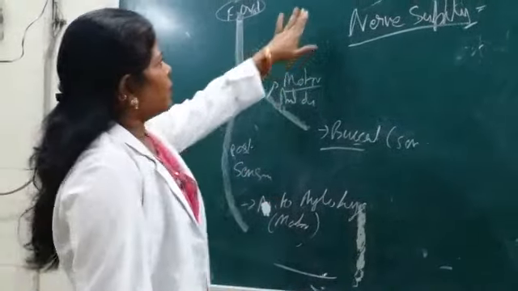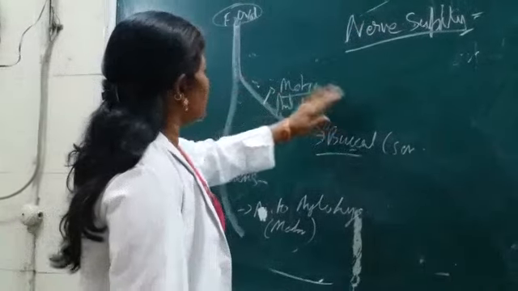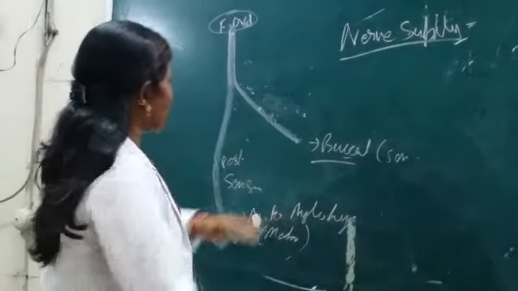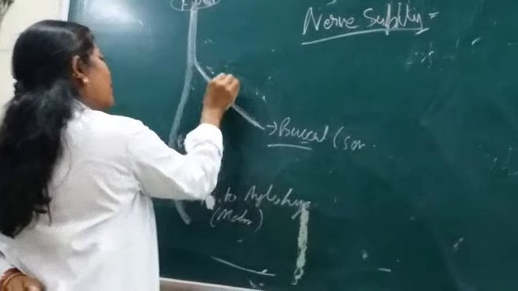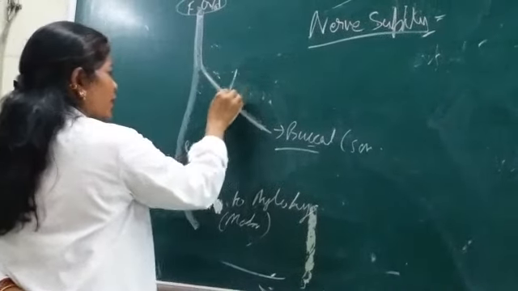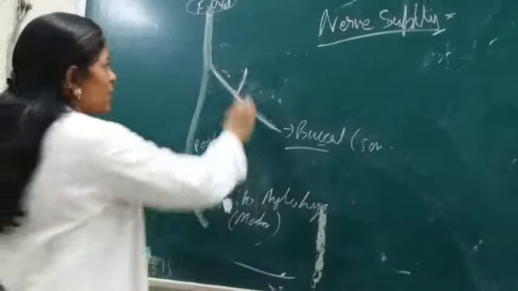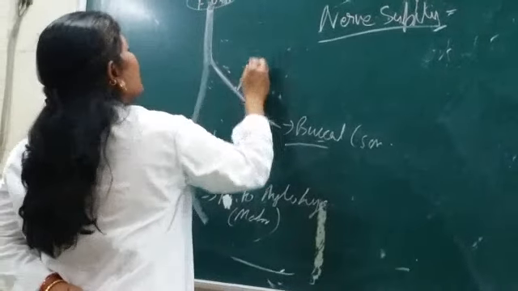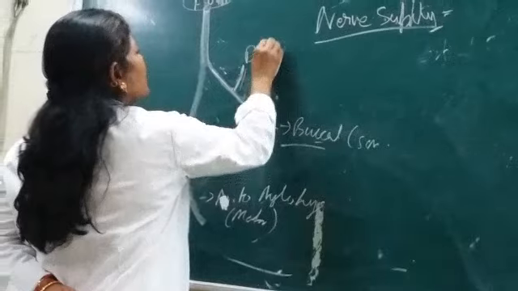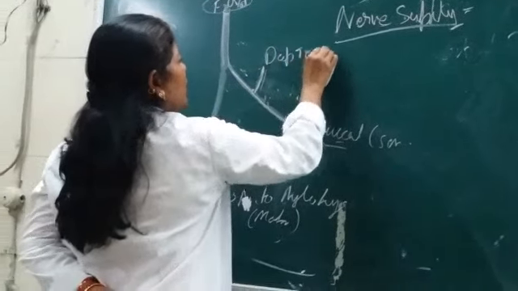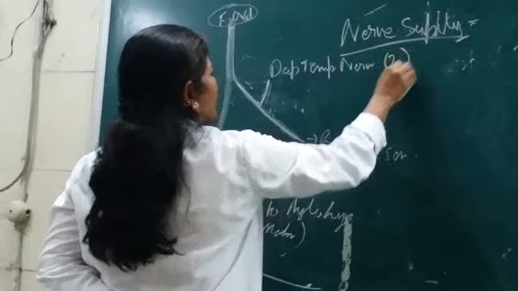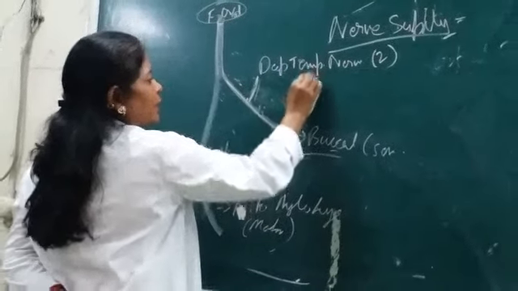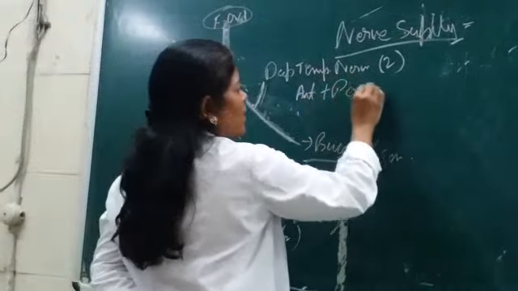I am discussing how the temporalis gets its nerve supply. This anterior division of the mandibular nerve will give a branch known as the deep temporal nerves, which are two in number, anterior plus posterior.